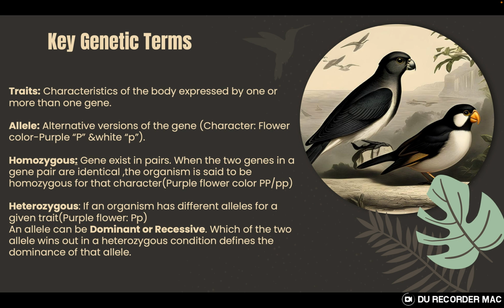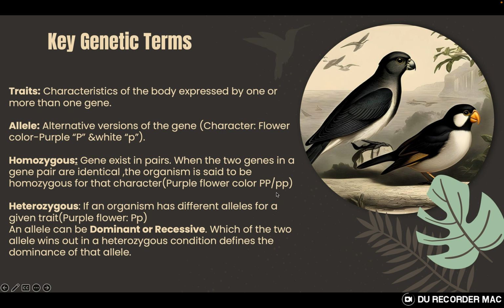The other important definition is allele, which means that each member of the gene in a gene pair is called an allele. They can be similar, or they can be different. For example, a gene pair can have both genes capital P, or both small p, or they can be in a combination of capital P, small p.